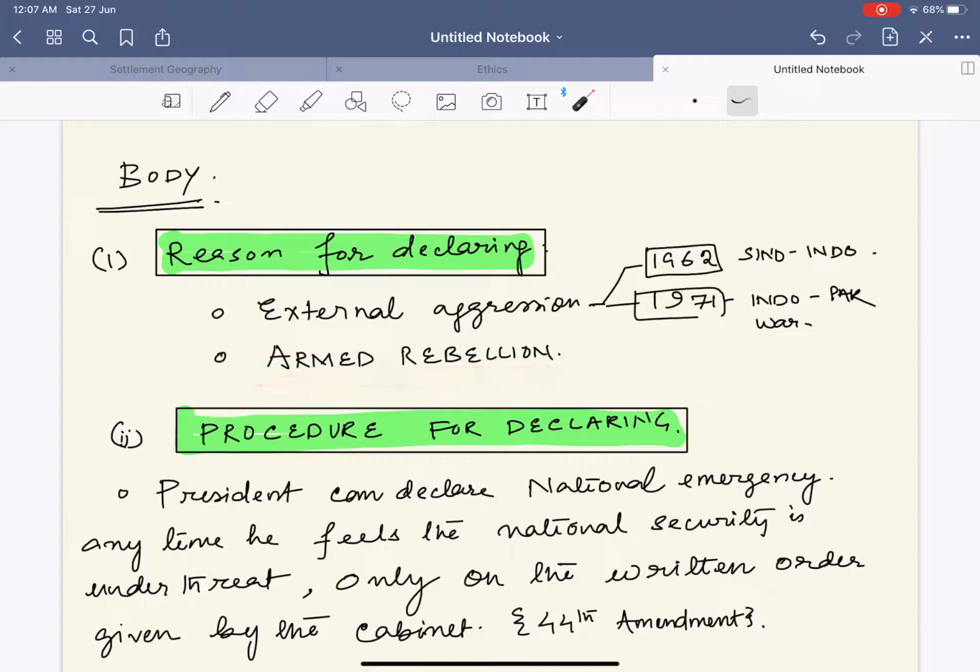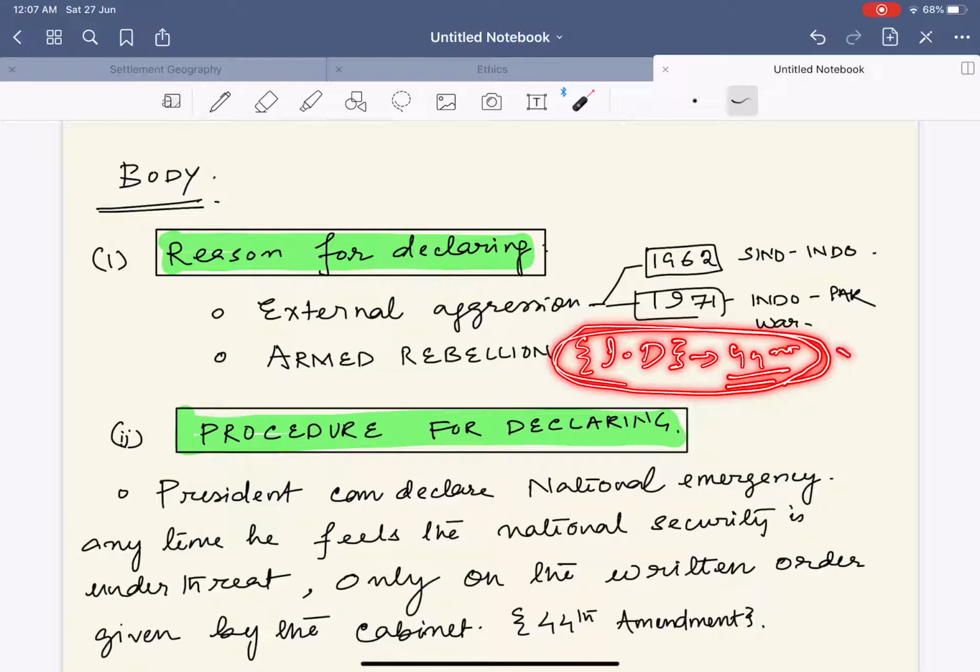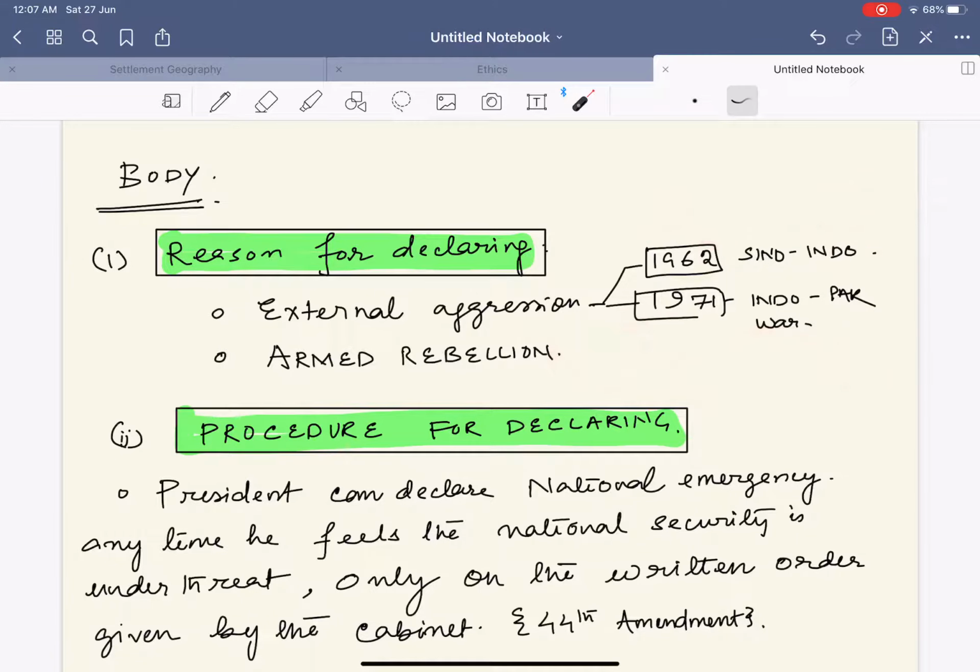Remember that prior to armed rebellion, the provision was for internal disturbance. However, it was the 44th Amendment Act that changed this. But remember that this part of the information you are not required to write, because this is a 10 marker question and you have to finish it within 100 words. At most you can go up to 150, but not beyond this.